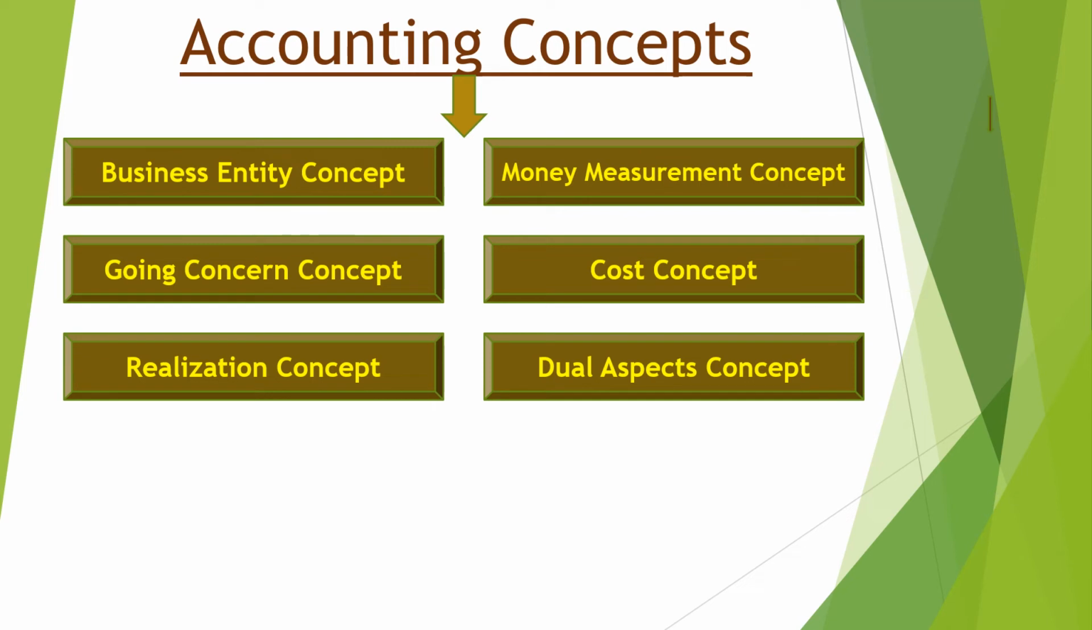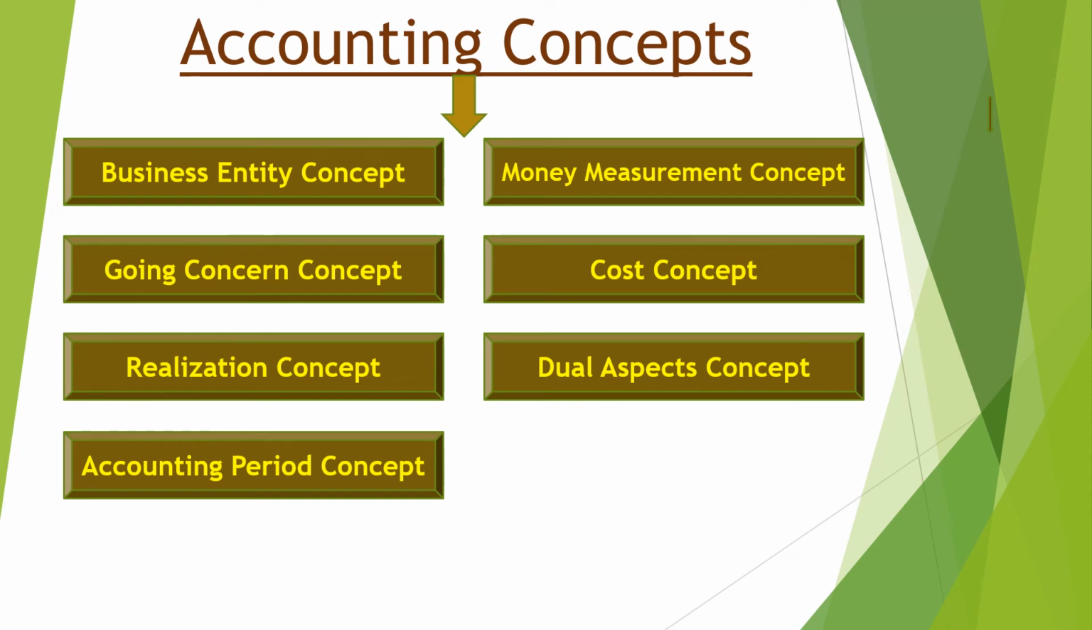Dual aspect concept. This is the double entry system, where every transaction will have dual effects. Accounting period concept. Accounting books are closed periodically, whether annual, quarterly, or monthly, to have the results, and the results are compared with previous periods. Normally, the books are closed annually.